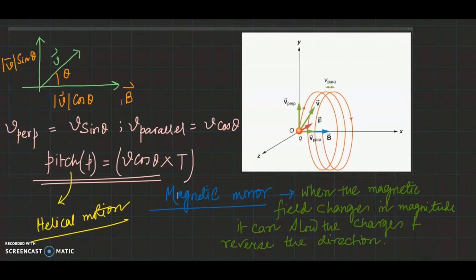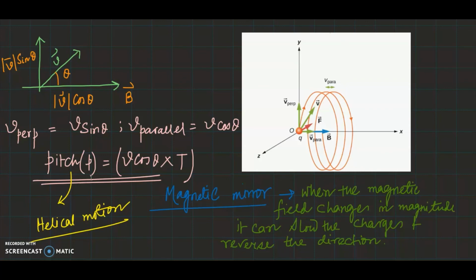Now the pitch of the helical motion is defined as the horizontal distance between two consecutive circles. So this circle and this circle, how much is the horizontal distance between them, it is called the pitch. So pitch is defined as v cos theta, the component of the velocity parallel to the magnetic field, times T, where T is the time period.